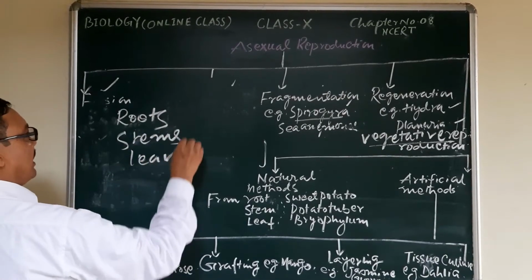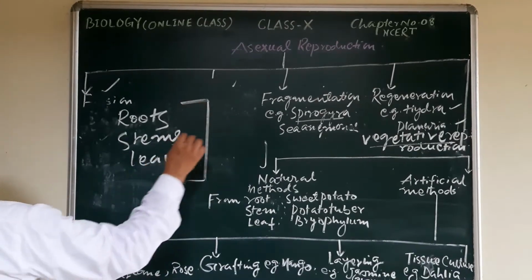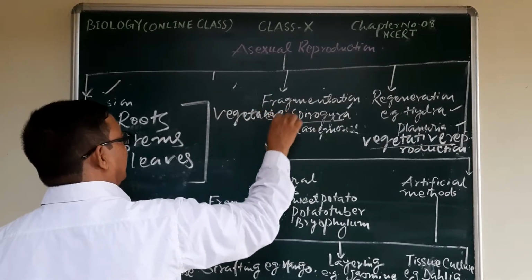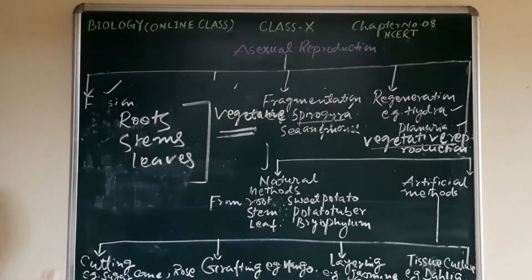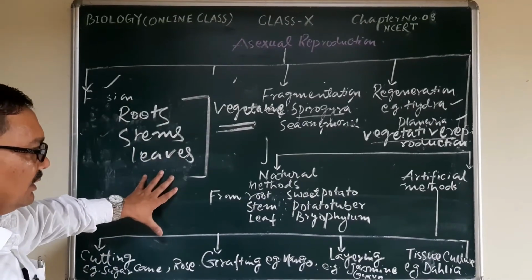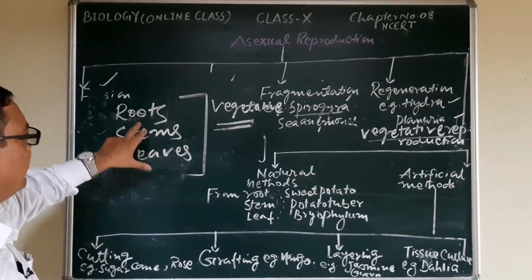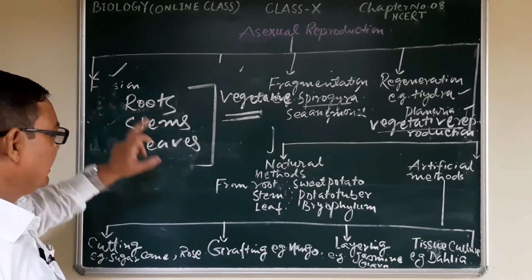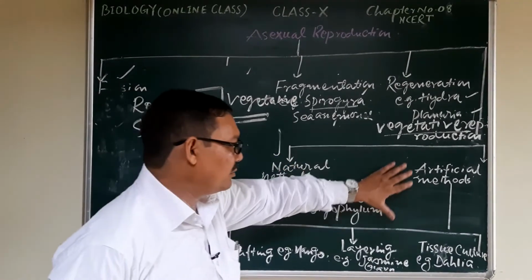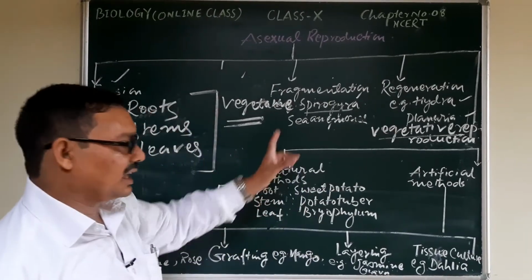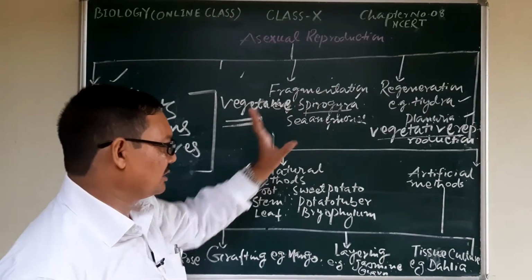The vegetative parts of a plant body are the roots, stems and leaves. So if a new individual is produced with the help of any vegetative part like the root, stem or leaf, then it is known as vegetative reproduction, vegetative propagation or vegetative multiplication.